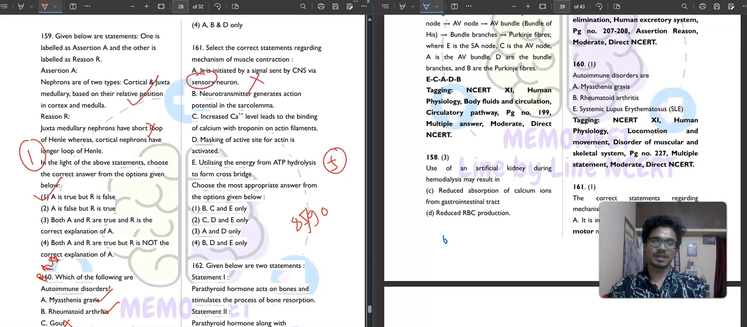The neurotransmitter generates the action potential in sarcolemma. Correct. Then increased calcium level leads to the binding of calcium with troponin on actin filament. Correct. Then masking of active sites of actin is activated. No, not correct. Utilizing the energy from ATP hydrolysis to form cross bridge. Absolutely correct. So B, C, E, first option, correct answer. Then question number 162.